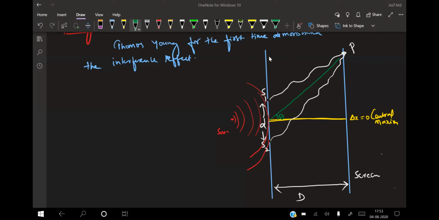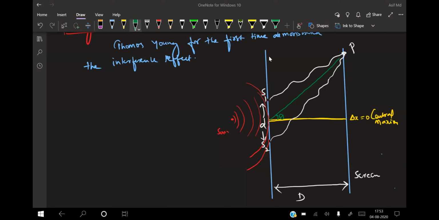Now, what is the path difference? Say, for example, this ray is traveling a distance of x1, and this one will travel a distance of x1 plus some extra distance, that is nothing but delta x. If I drop a small perpendicular from here, this makes an angle of 90 degrees, and this one is nothing but theta. So this extra distance is nothing but your path difference, delta x.